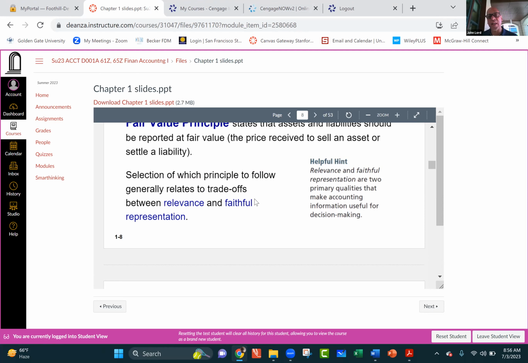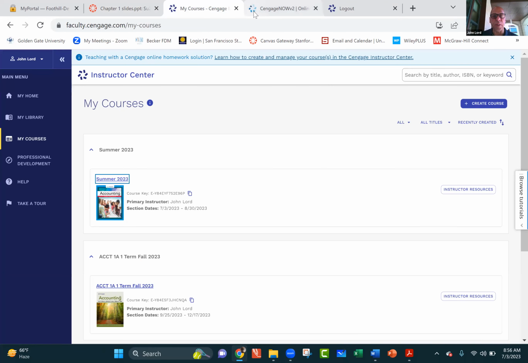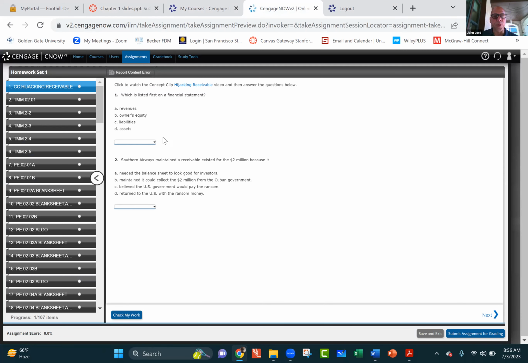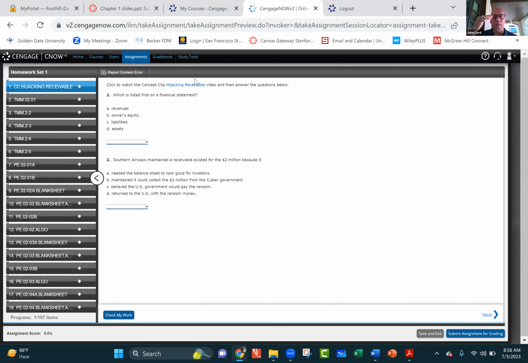Get into the Cengage material, which is very similar. You can see the similarity where we're showing you the multiple choice questions, which are like the ones you'll have on your exam. The multiple choice questions on the exam typically have 4 or 5 choices, A, B, C, D, and sometimes E.